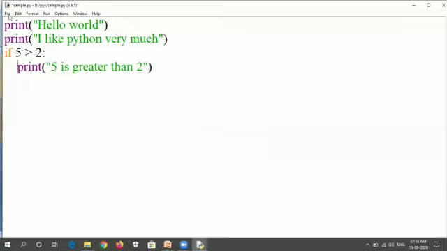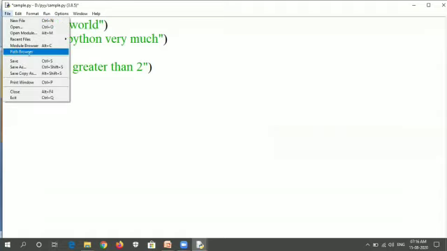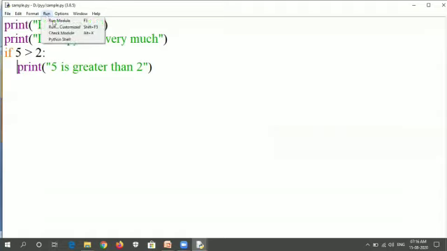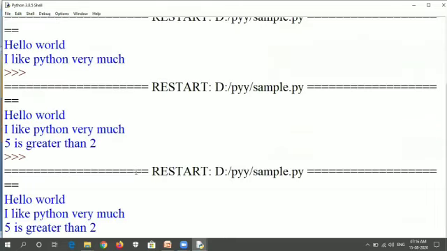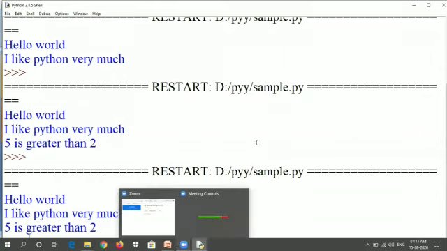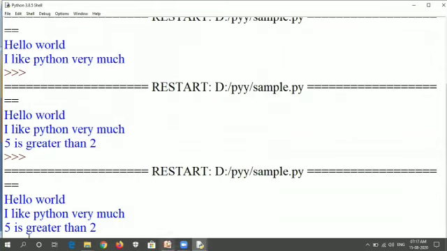So I'm indenting it, saving the file and executing this Python file again, which prints that 5 is greater than 2. So this is how indentation is very important in the Python programming language.